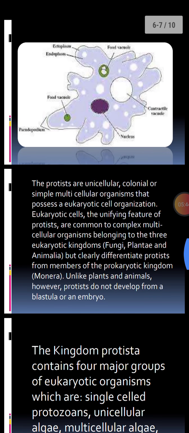Once again, look at the picture of amoeba. Irregular shaped body, living in freshwater and having a contractile vacuole, and outside you can see finger-like projections called pseudopodia.